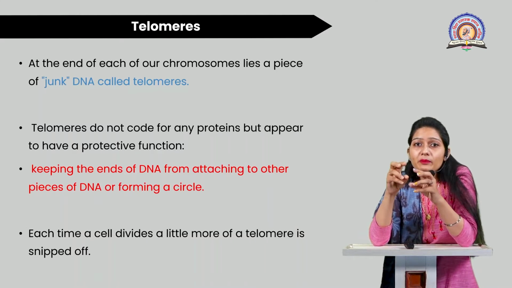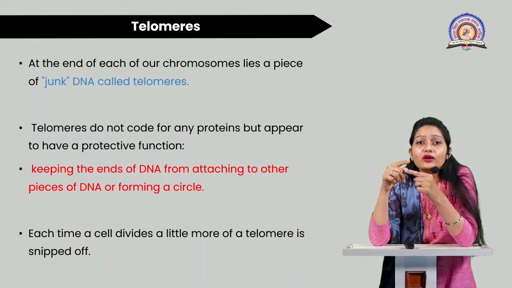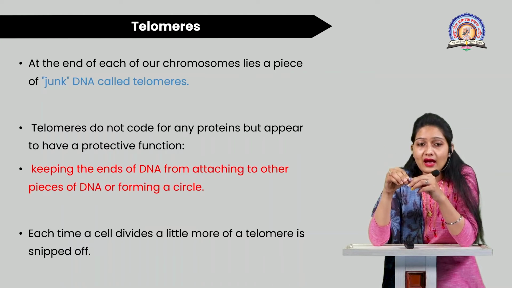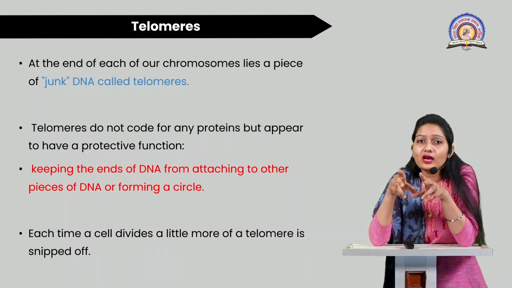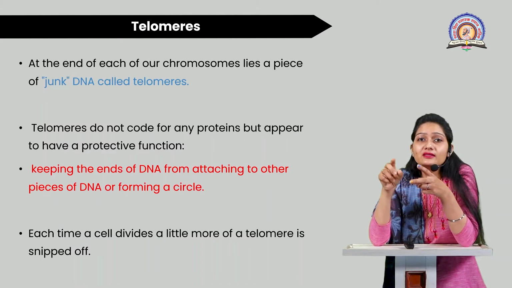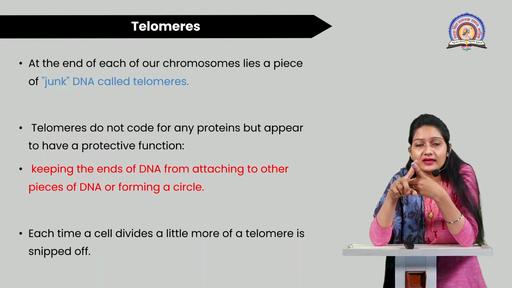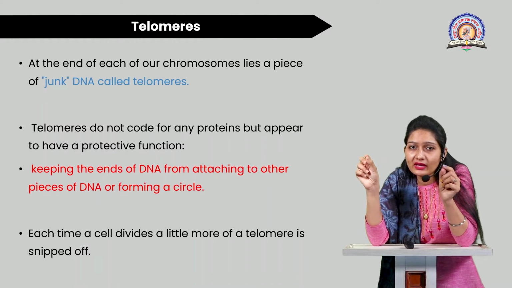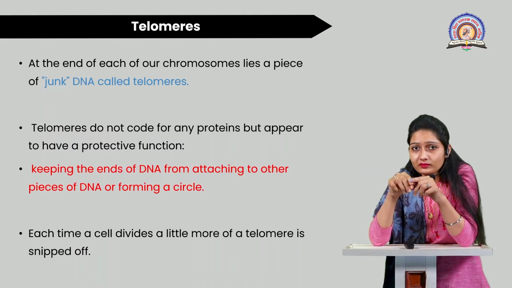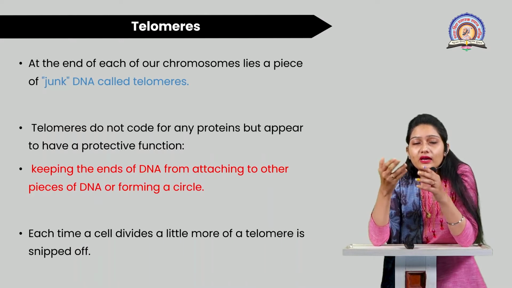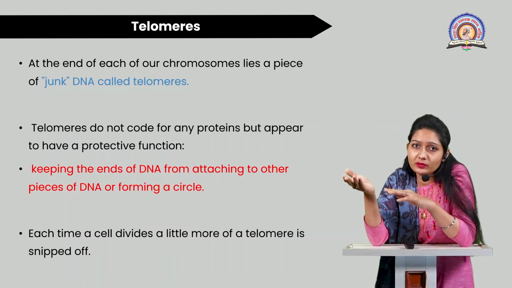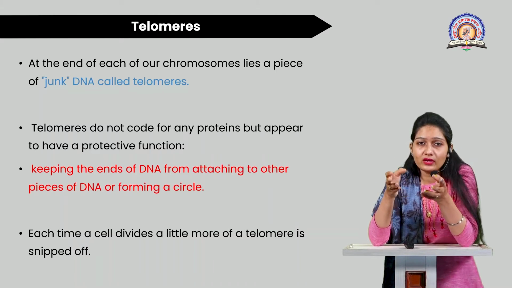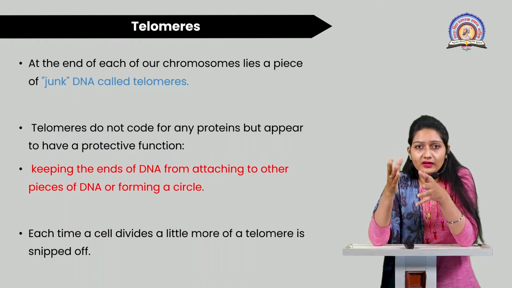The function is to keep the ends of DNA intact, from attaching to other pieces of DNA and forming a circle. That means the main function of this telomere is a preventive mechanism: it prevents the ends from damaging and from attaching to other pieces of DNA and forming a circle, which may prevent replication, transcription. For that reason, the protective nature of this telomere is very important. Regarding gene aging, we'll see in the upcoming diagram.